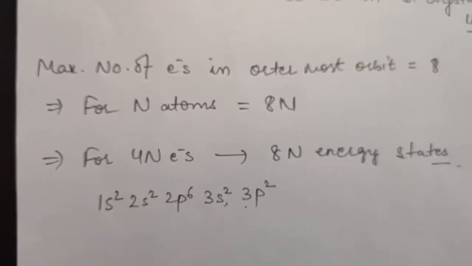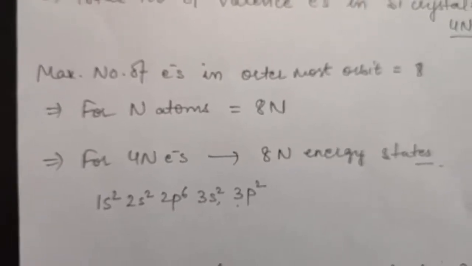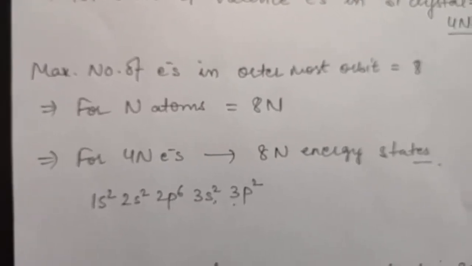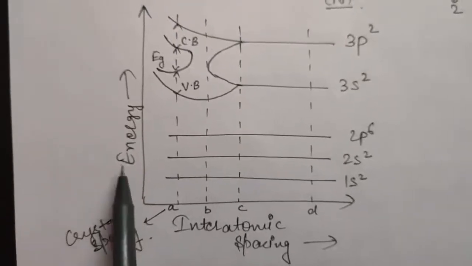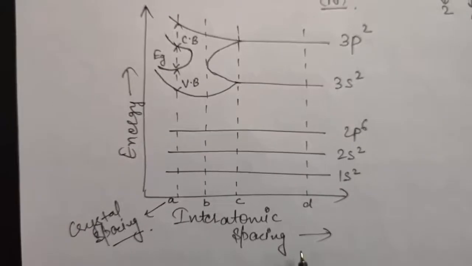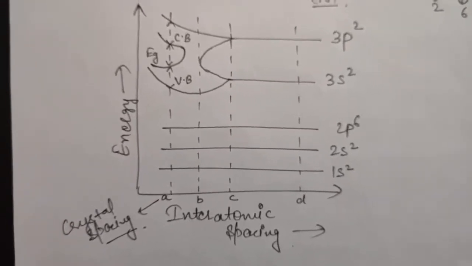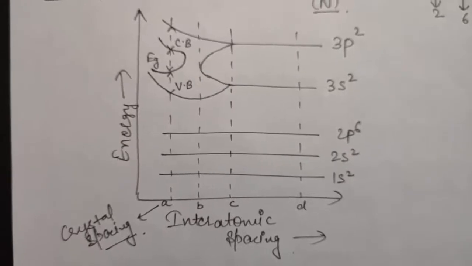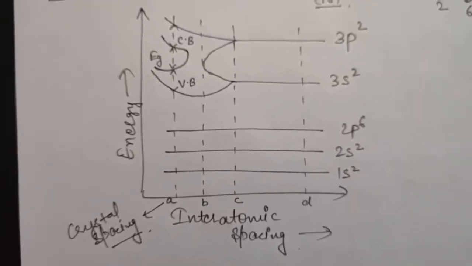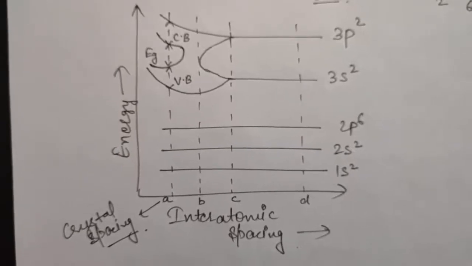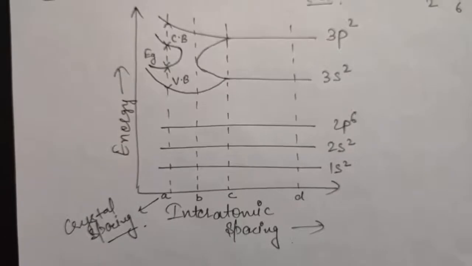Now let us talk about the main diagram between energy and interatomic spacing r. This is the graph between energy and interatomic spacing, small r. What we are doing is bringing n number of silicon atoms close enough to form a single silicon crystal, and we are taking a to be the crystal spacing between the different atoms.